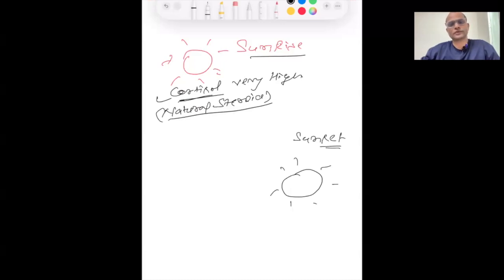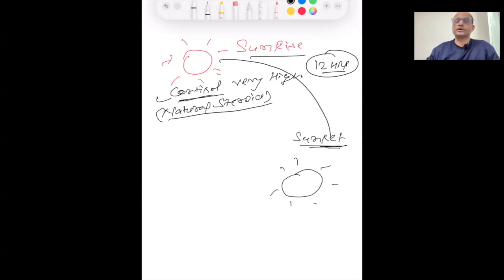So sunrise के समय cortisol, and when we talk about the sunset, exactly 12 hours after the sunrise, the cortisol level is decreasing and another hormone is increasing, that is called melatonin.